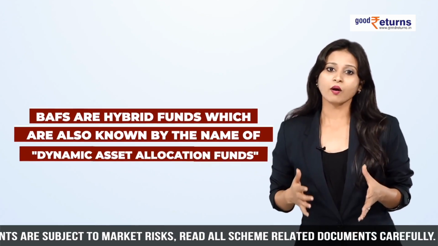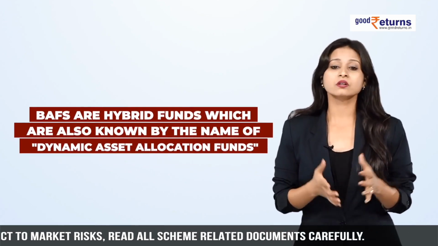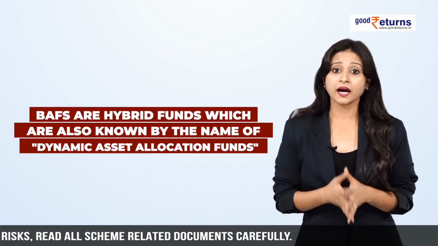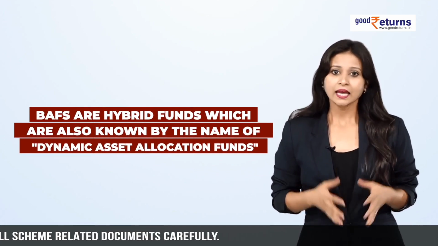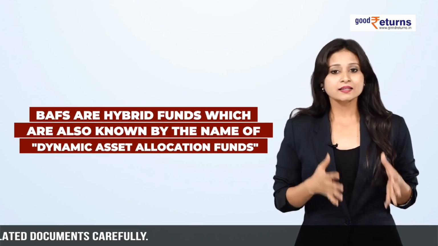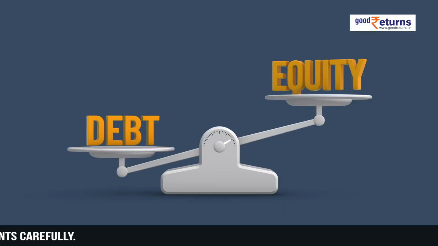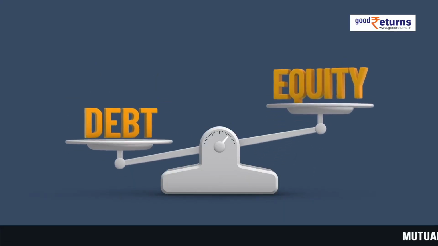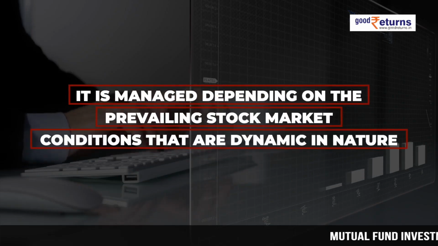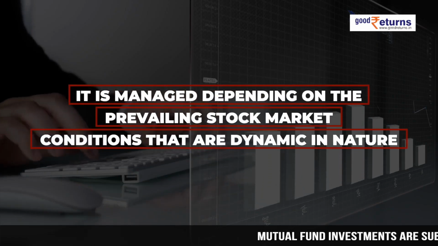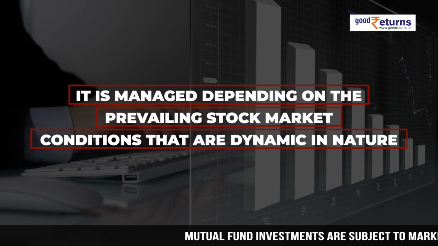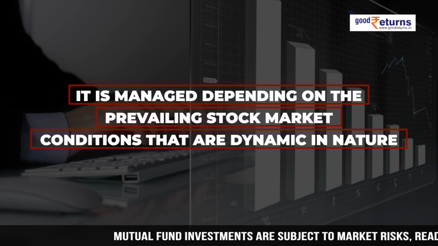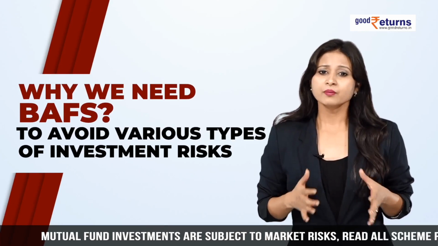BAFs or Balanced Advantage Funds are hybrid funds which are also known by the name of Dynamic Asset Allocation Funds. Let's break it down further. It is referred to as a hybrid because the allocation of assets happens between two classes, that is equity and debt. And it is called dynamic because it is managed depending on the prevailing stock market conditions that are dynamic in nature. But why exactly would we need BAFs?